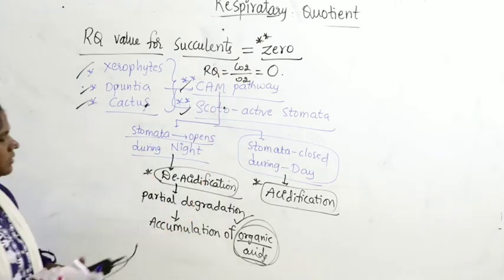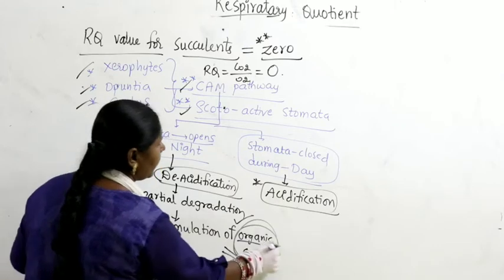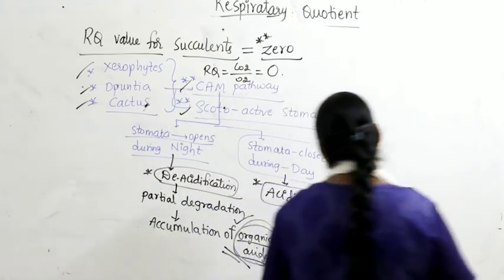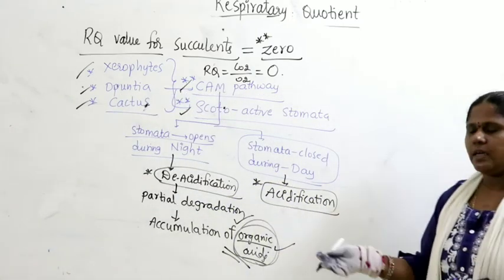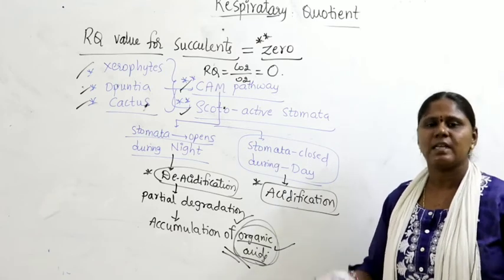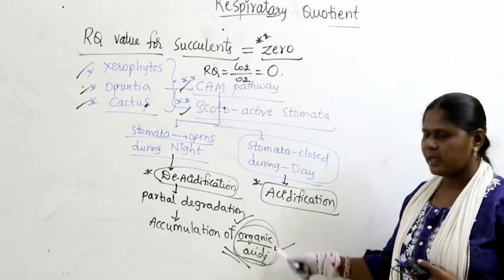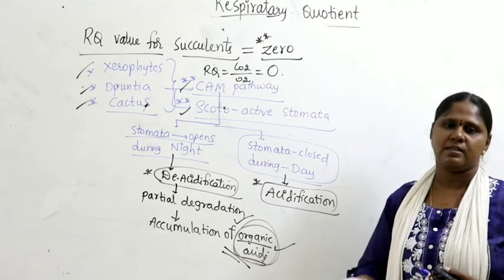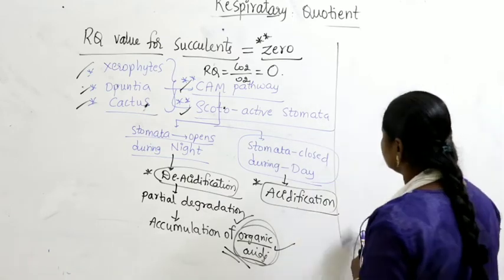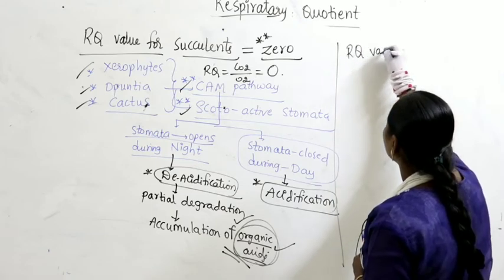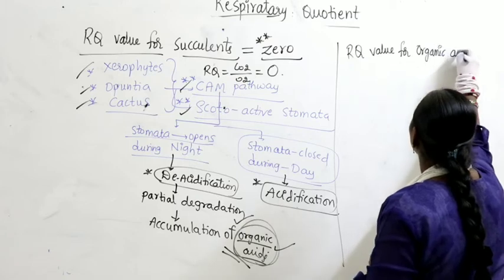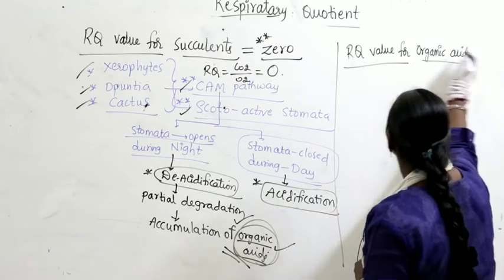So, in different plants there is a release of different organic acids. So, let us continue the discussion with organic acids. Generally, what organic acids are produced? The organic acids may be succinic acid, malic acid, tartaric acid, or oxalic acid. There may be different types of organic acids released in different plants at different metabolic processes. So, let us continue the discussion. Let us talk about RQ value for organic acids.